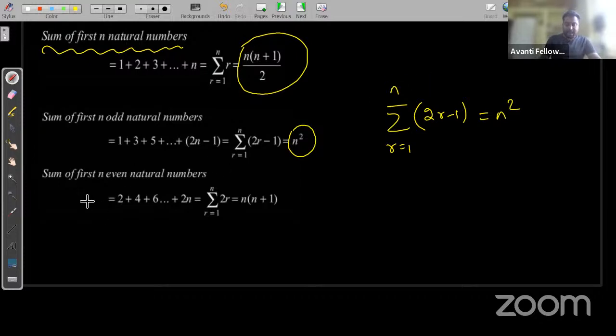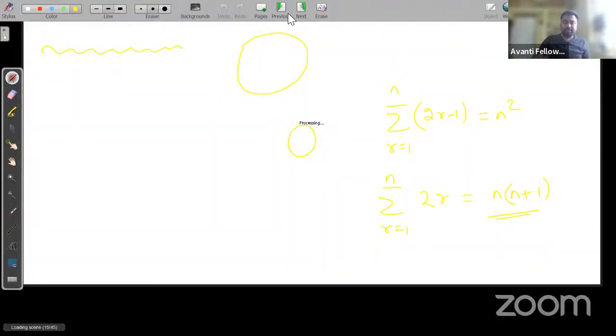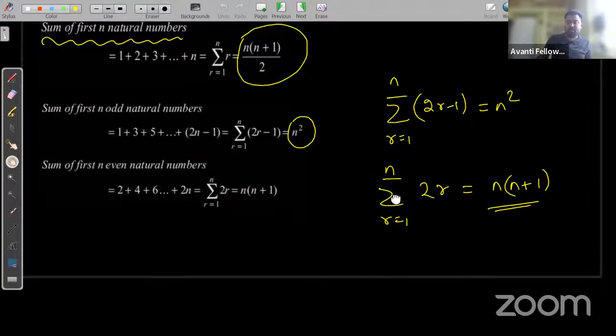And the third one is the sum of first n even natural numbers, that is summation r is equal to 1 to n of 2r, which is given as n into n plus 1. All of you know these formulas. Okay, let's move to the next thing. Chalo, we'll solve some questions also.